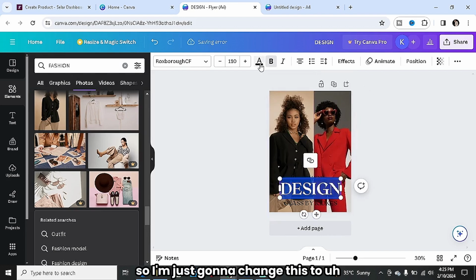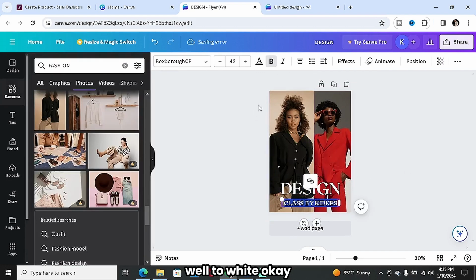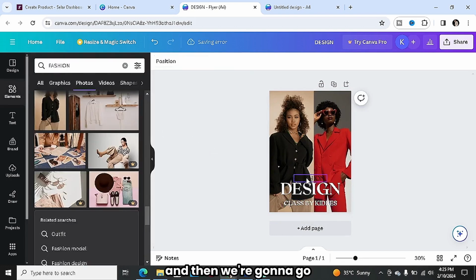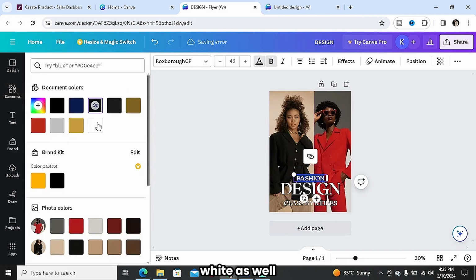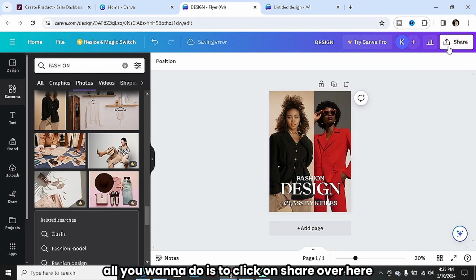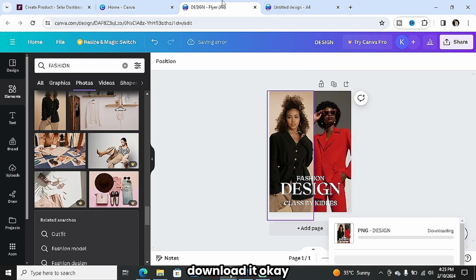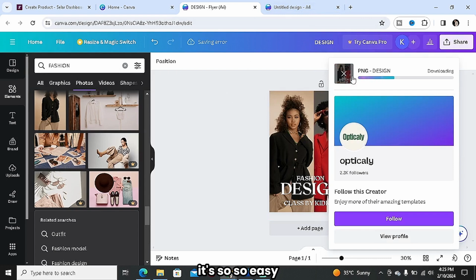All right, so I'm just going to change these to white, and this as well to white. Then we're going to go for fashion and make it white as well. So please, you're going to do the same thing for whatever selection you've made. If it's going to be graphic design, dancing, singing, whatever thing you know that you have the talent for, or you've learned part of it, even if it's just the basic. Once you're done with these, all you want to do is to click on share over here, click on download, and then download it. It's that easy. It's so easy.